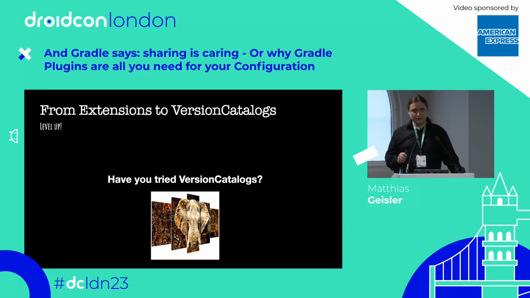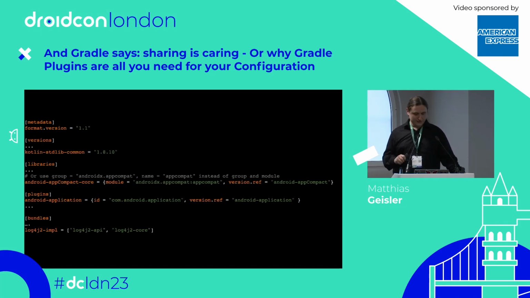But there is a thing which you might have heard of. I hope you already tried it, which is a version catalog. And that thing is amazing because it solves a lot of issues. You might recognize this. That's a very special format, like a YAML file. It's called TOML. This format is also used, for example, for Rust, if you're defining their stuff. And the good thing about it is that it's clearly structured with very clear blocks, which we shortly go over.